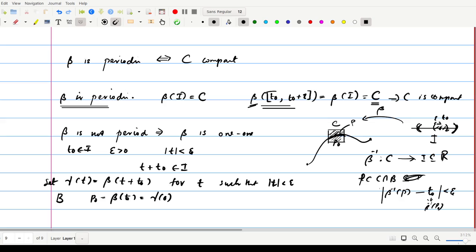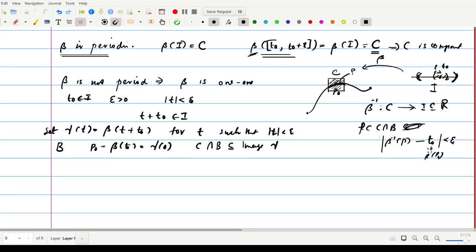Okay, now we have C intersection B. You can easily construct B such that C intersection B is contained in the image of gamma. Okay, so this is in the image of gamma. We need to prove that modulus of beta inverse of P minus beta inverse of P naught is small.